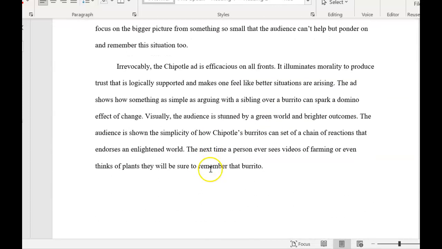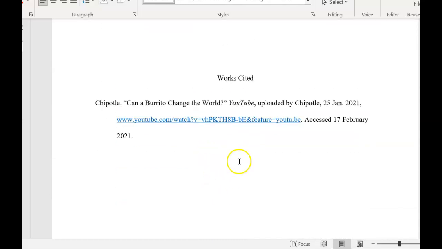Now let's look at your works cited page. So when you're doing works cited for YouTube, I provided you a link in the frequently asked questions email last week for essay 1, but I wanted to go over this for you as well. Typically you are going to have an author. In this case, it's a corporate author, which gives you a couple of options. Because it's a corporate author, you can kind of leave it off if they're who uploaded the video. If not, you can include that it was Chipotle, Procter & Gamble, Google, whomever.